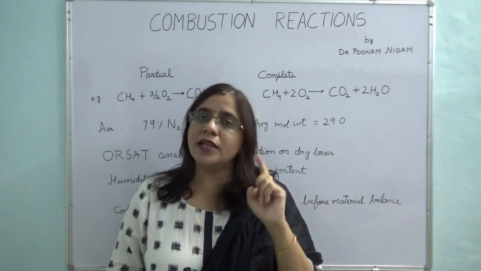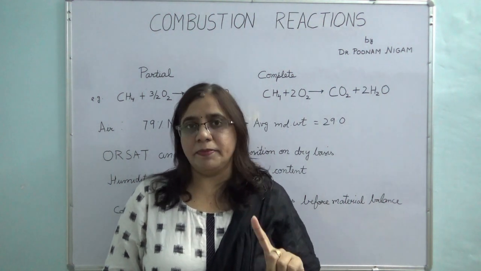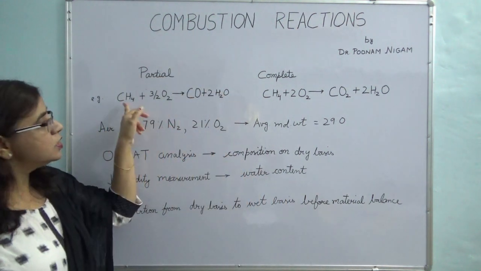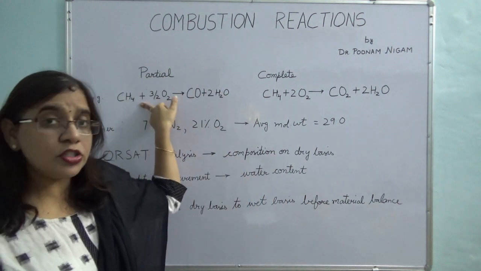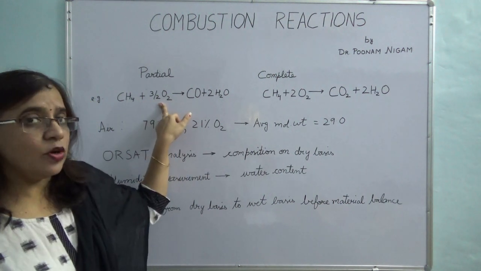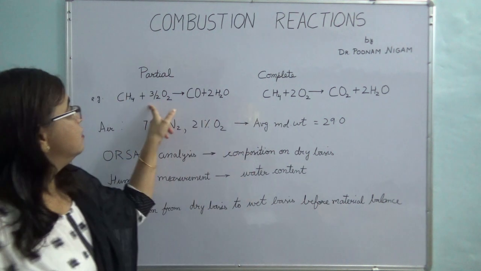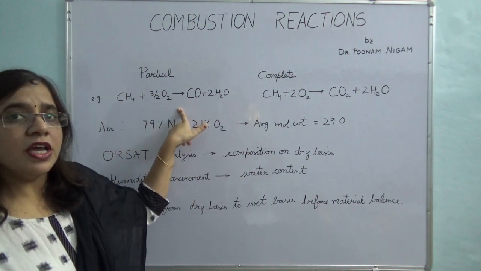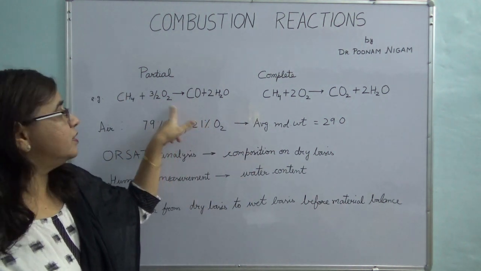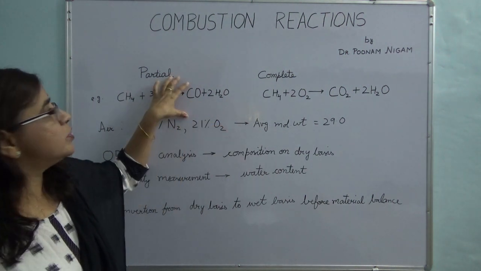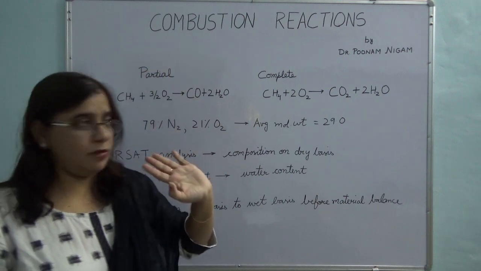There can be either a partial combustion or a complete combustion. How do you define a partial combustion? Suppose your fuel is not burning completely, and there are some unburnt hydrocarbons left in it, or you are using oxygen which is lesser in amount than required, and so you form carbon monoxide. Then you say that partial combustion of fuel has taken place.